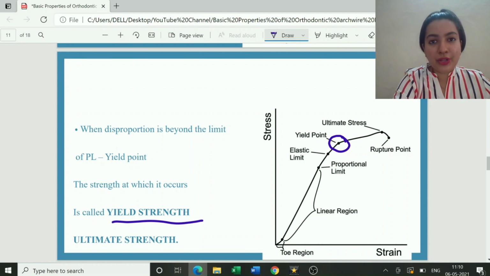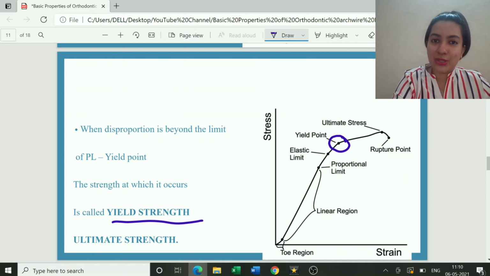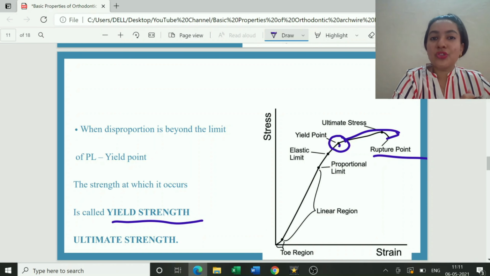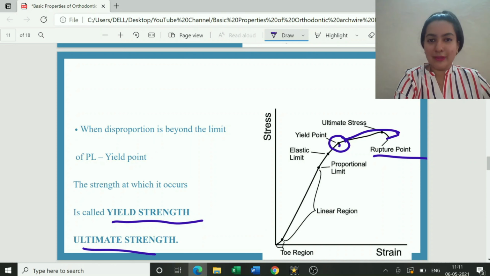At this particular point, the wire is not coming back to its original shape, size, position. It is permanently deformed, and once it is permanently deformed, ultimately it will fracture. That is, it will reach the point of rupture. And the amount of force or strength which is required to reach the ultimate stress is known as your ultimate strength.